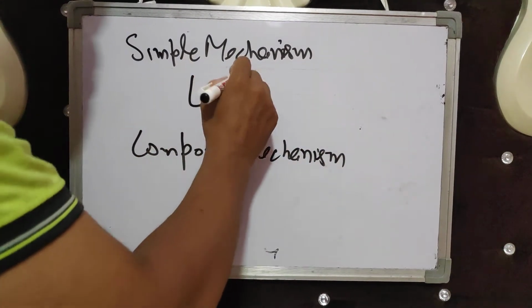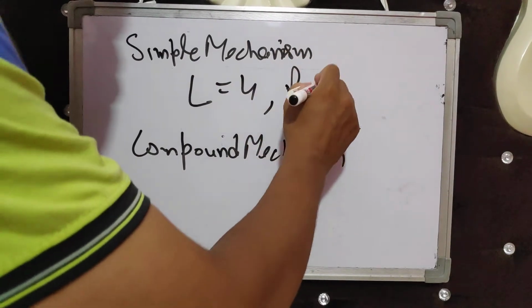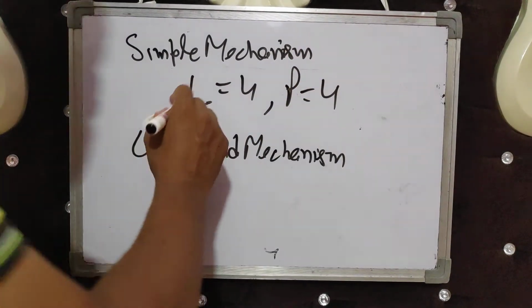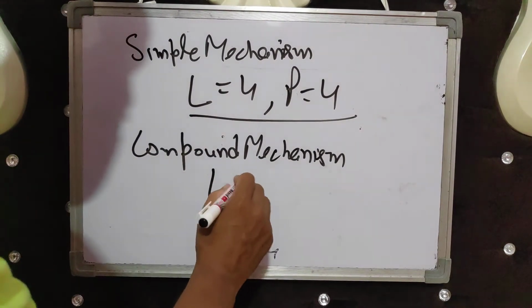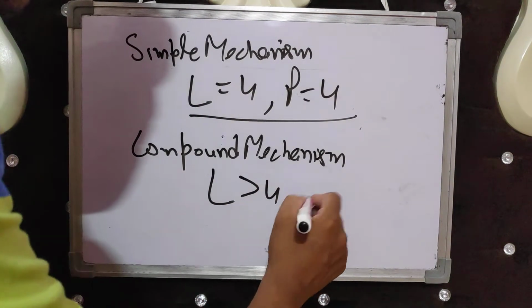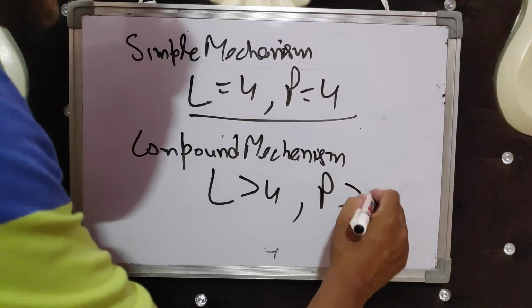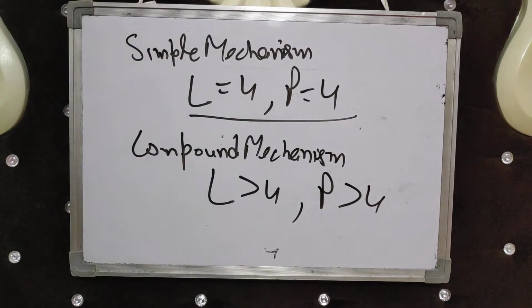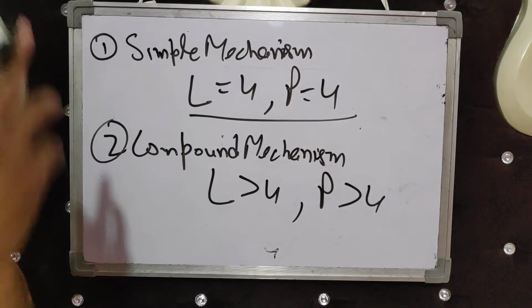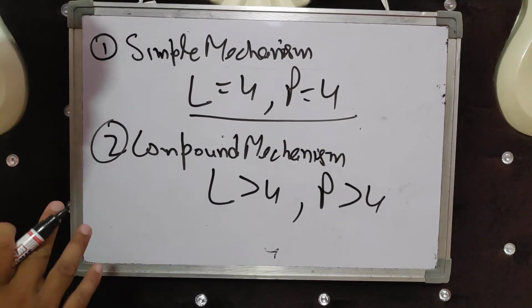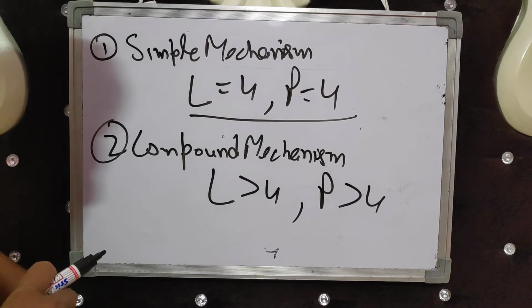When number of links are equal to 4 and number of pairs are equal to 4, then it is called a simple mechanism. And when number of links are more than 4 or number of pairs are more than 4, then it is called a compound mechanism. So there are two types of mechanisms: simple mechanism and compound mechanism.